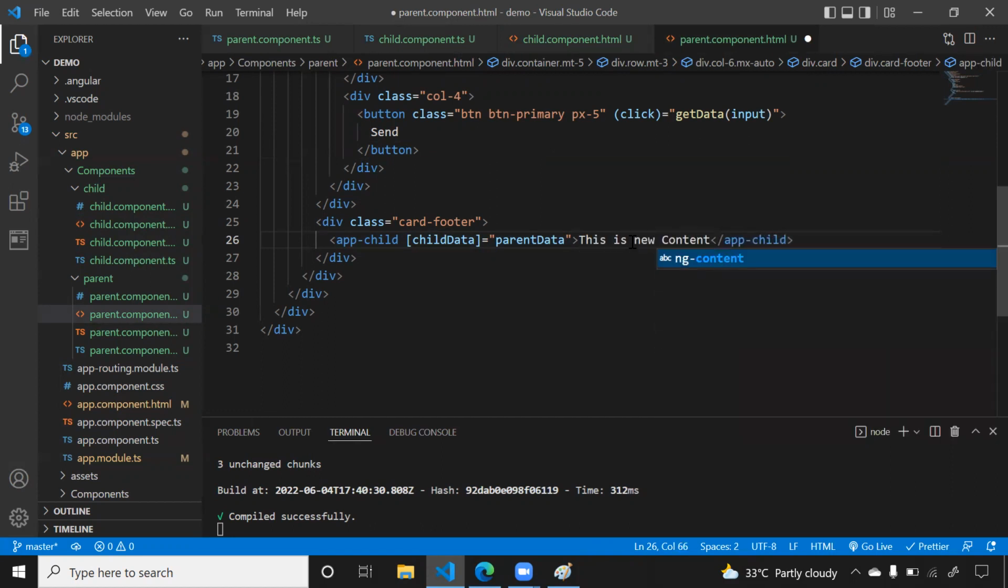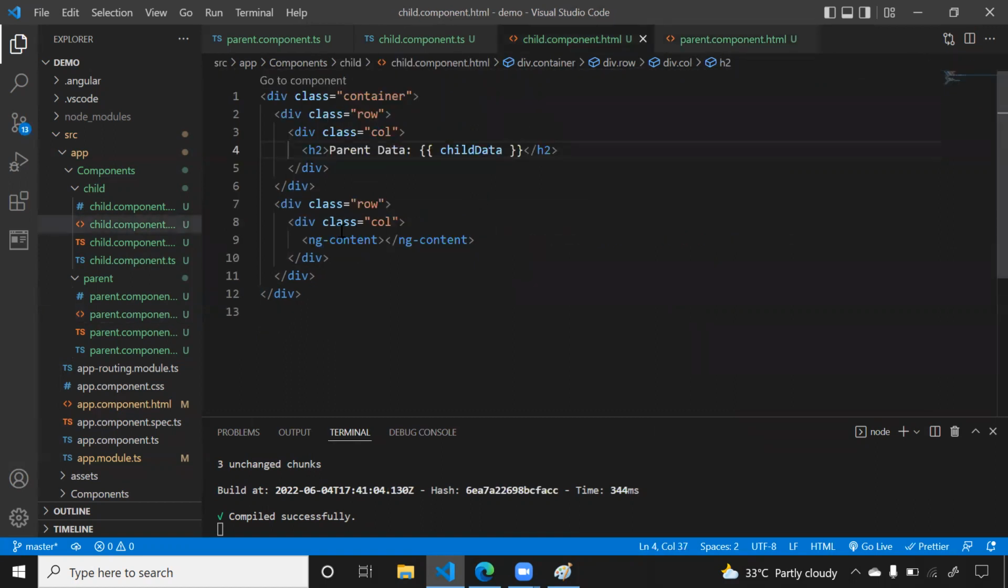Now if you want to display this content inside your child component, then we have to display it in a special container. That special container is ng content. So inside ng content only you can display the data which is between your opening and closing selectors. Here I'm writing ng content, and that's it. Okay, now done.